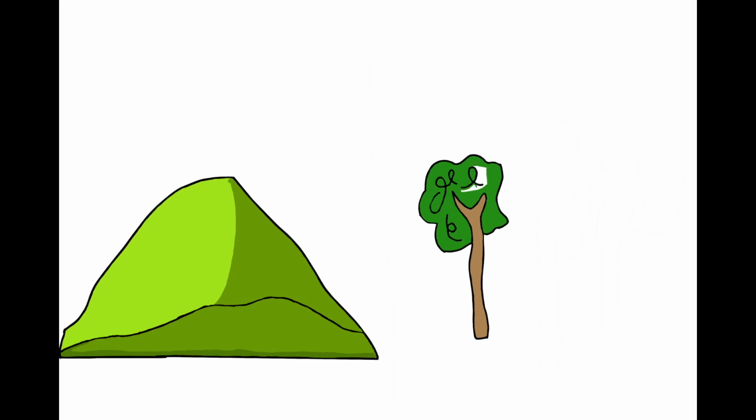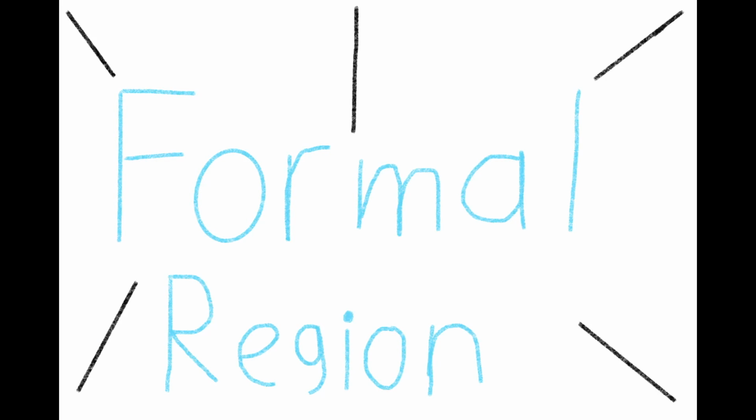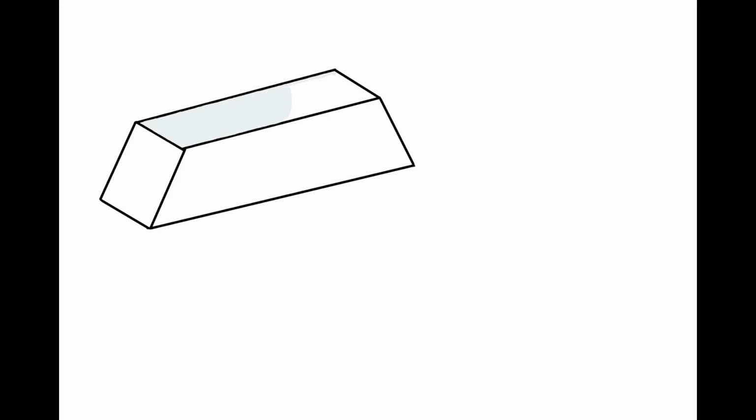Regions. Larger areas of land can be divided up into regions. A region is an area in which a distinctive trait is shared either between the people inhabiting it or the earth itself. There are 3 types of regions. One of the most well-known types of regions is a formal region. In a formal region, all of the people have a shared characteristic.